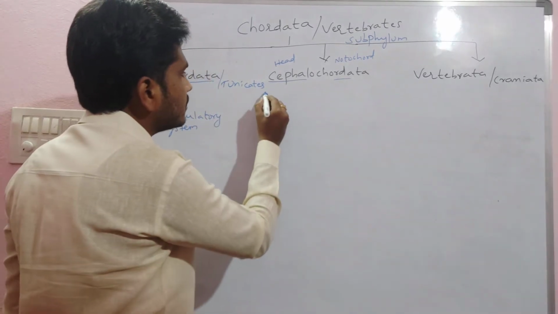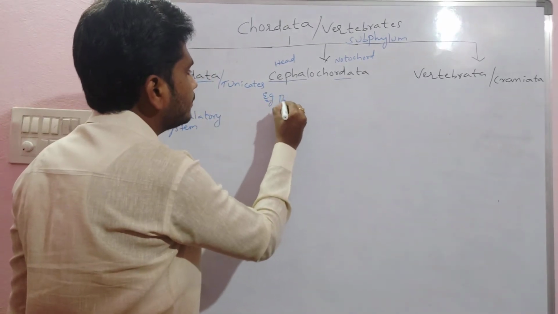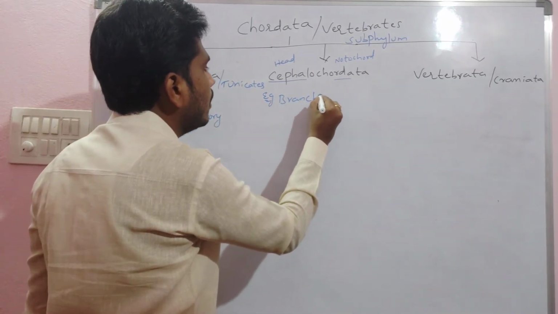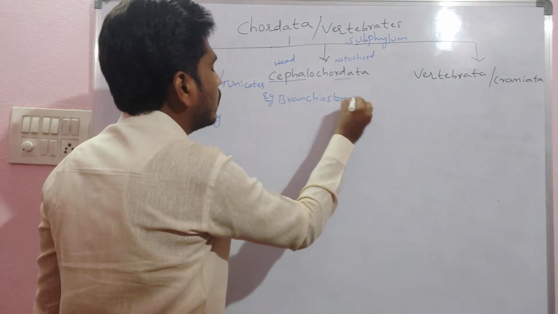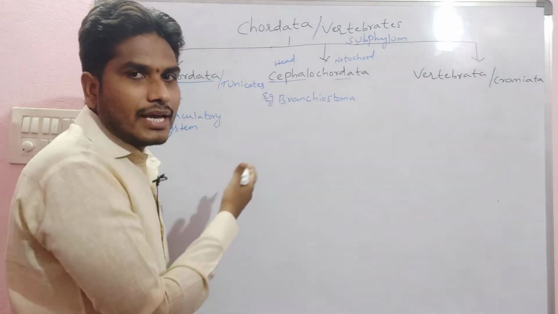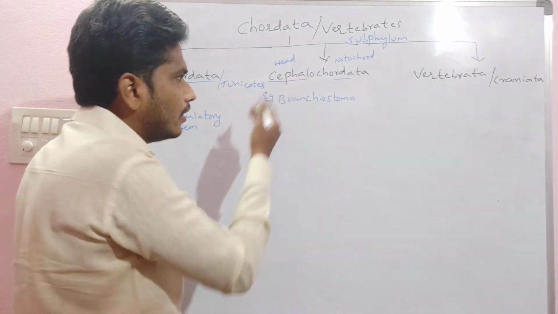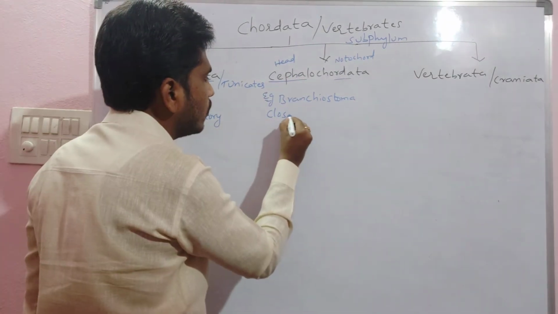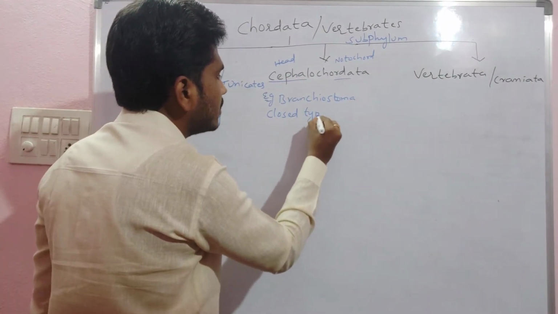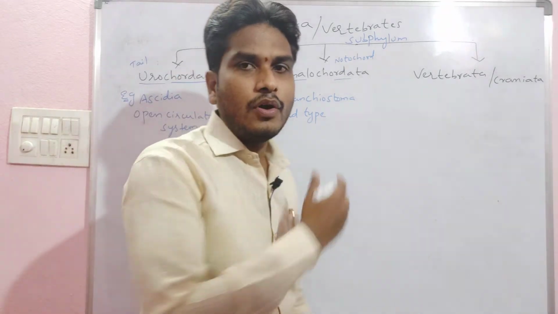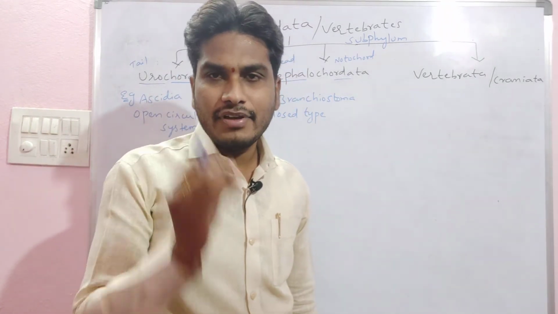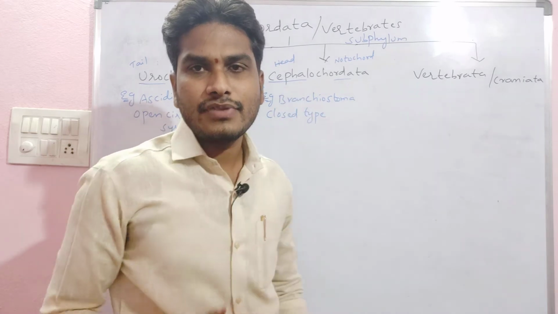An example of the Cephalochordata is Branchiostoma. And the important point here, as we discussed the open circulatory system, is that Cephalochordata have a closed type of circulatory system. The name itself indicates closed type: Cephalochordata have blood vessels, hence we call it a closed type of circulatory system.